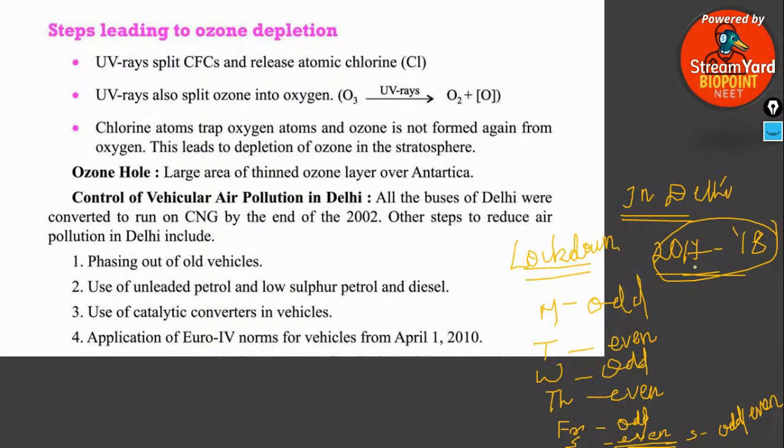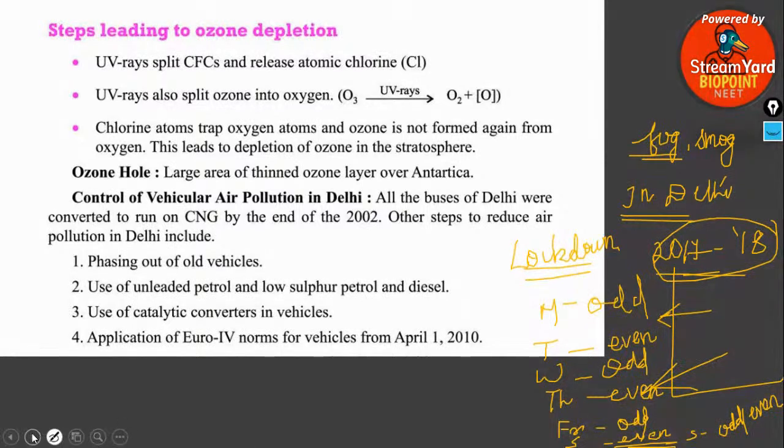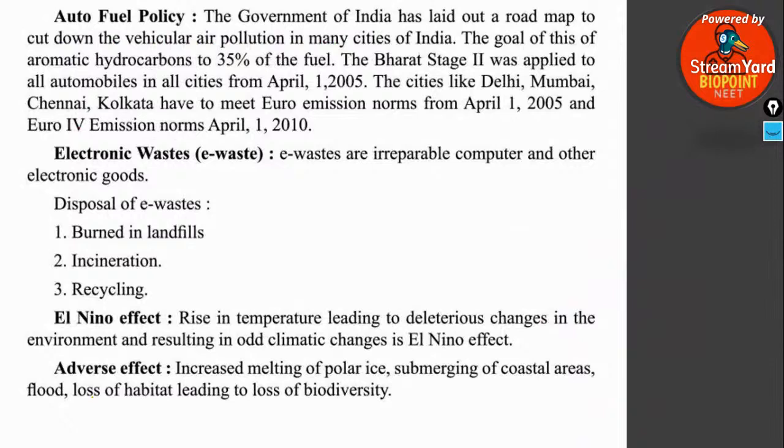So in Delhi, the air pollution rate was very high, beyond imagination. The people were not even able to breathe smoothly. All these things were happening, and it finally led to the formation of fog and smoke. The people were not able to go out. So at that particular time, the Delhi government came out with this alternative, that is phasing out of vehicles, even number vehicles and odd number vehicles. This was actually applied in Kerala also during the lockdown to avoid the spread of the COVID virus.